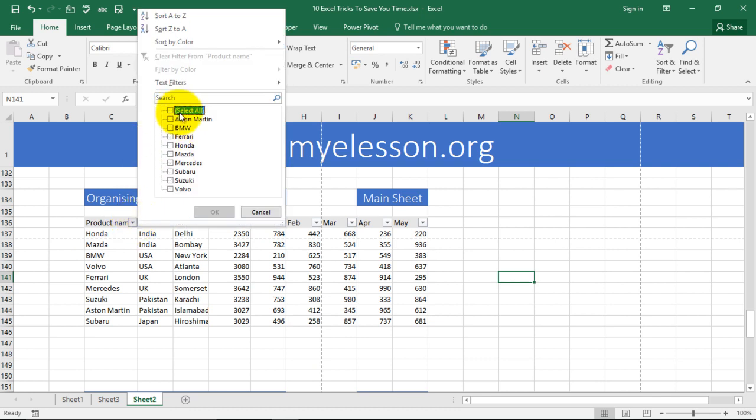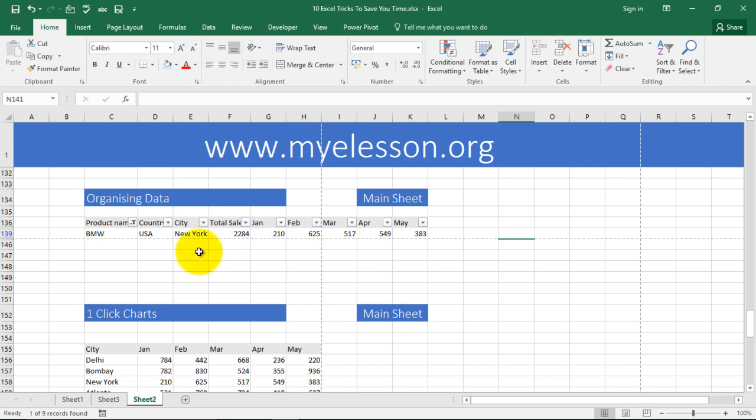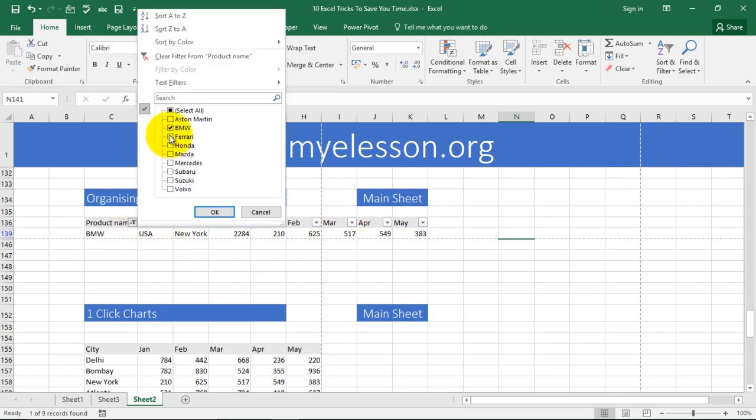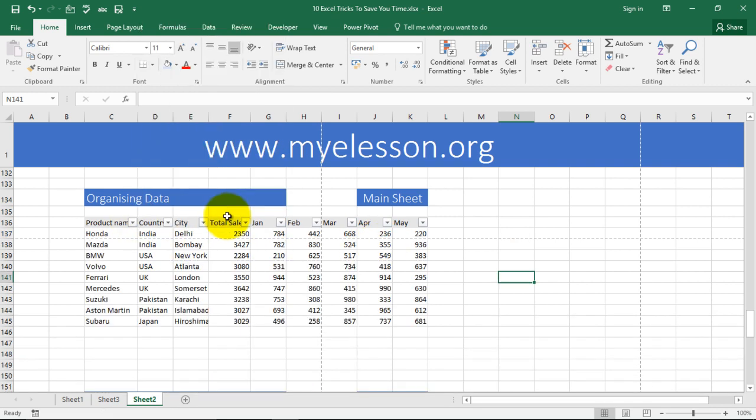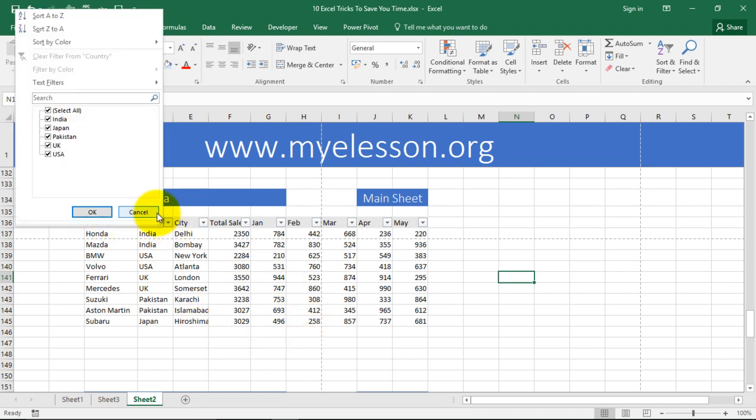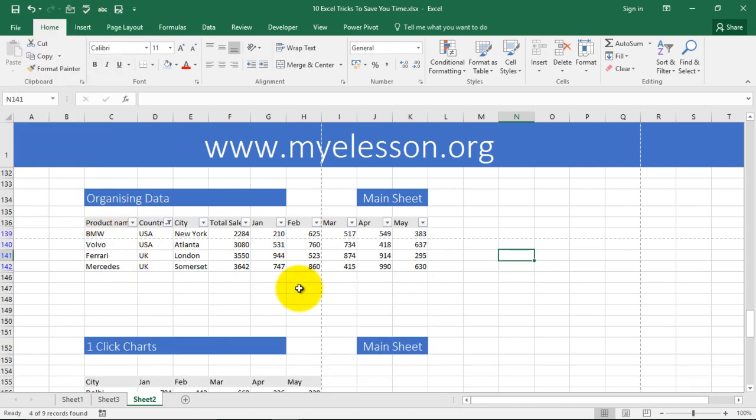Now, if I want to see the data for BMW, then I'll uncheck everything and check BMW, and I'll be able to see the data for BMW only. All right. Select all, and I'll be able to see the data for everything. I go to a country, I say I want to see the data for US and UK only. Click OK. That's how filters can help you in organizing your data.